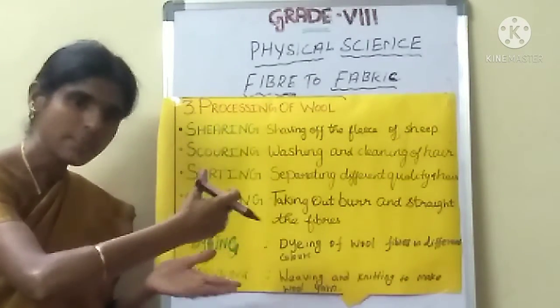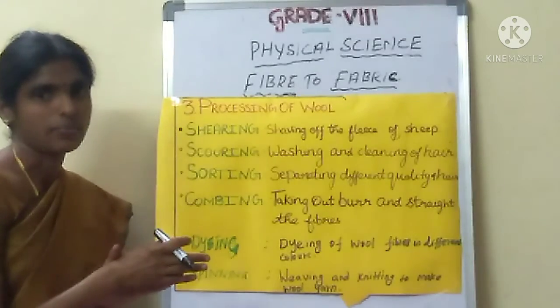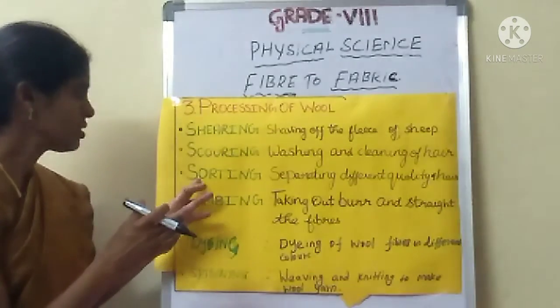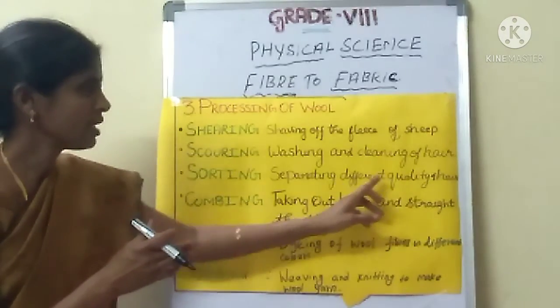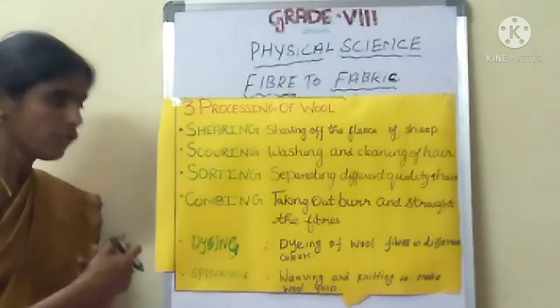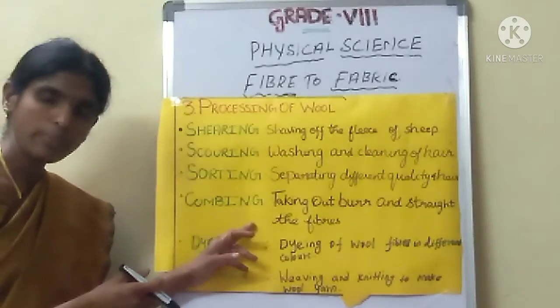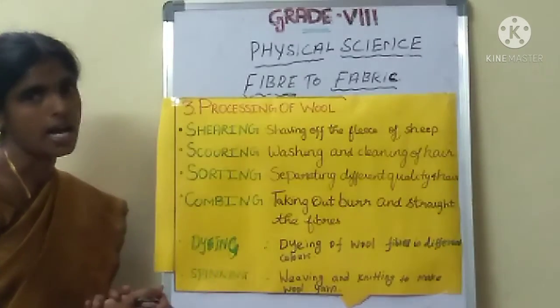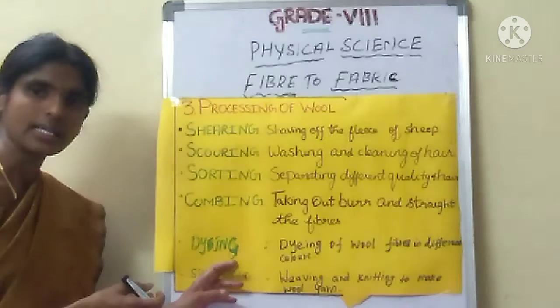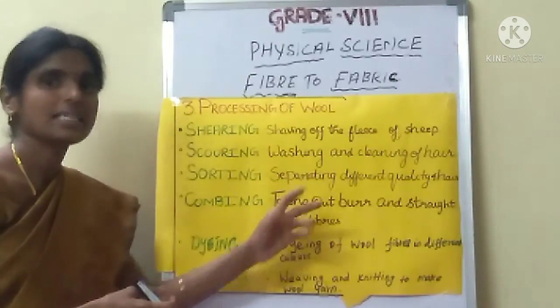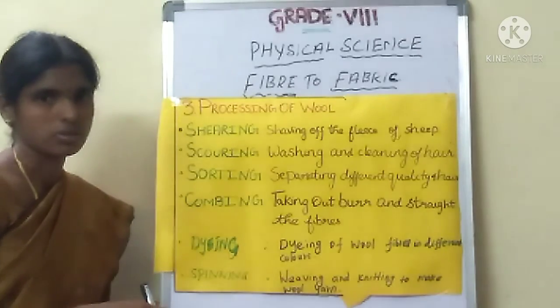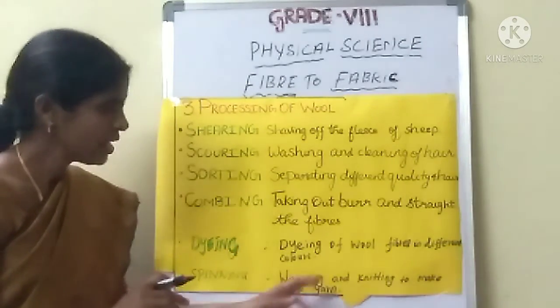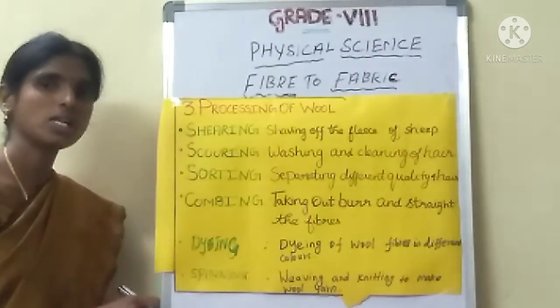First step, cutting the hair. Second step, washing the hair. Third step, sorting: separating different qualities of hair. Fourth step, combing. Combing means straightening the hair. Fifth step, dyeing. Dyeing means coloring the hair. Last one is spinning, weaving and knitting to make a wool yarn.